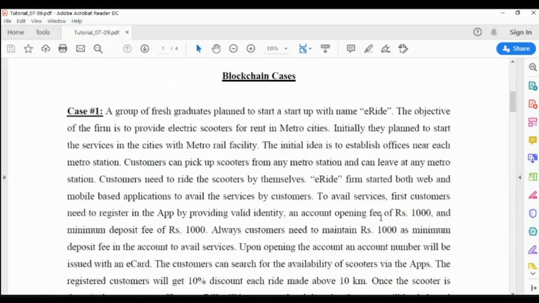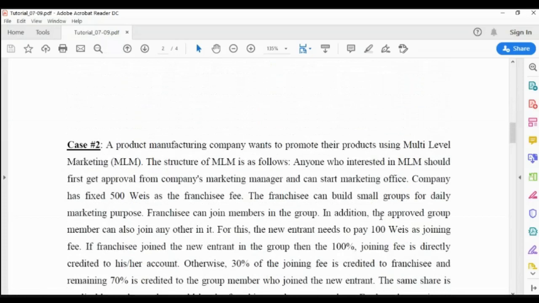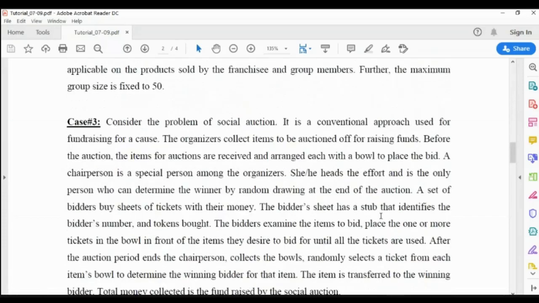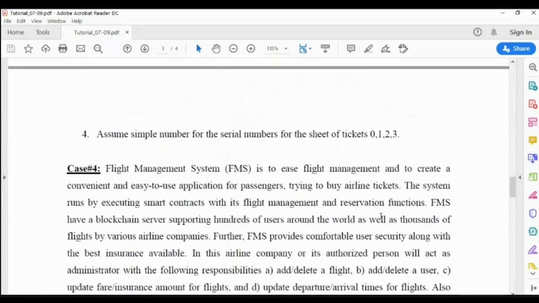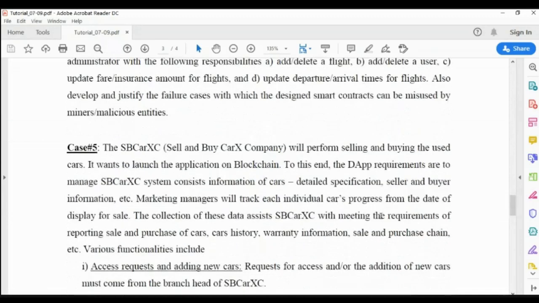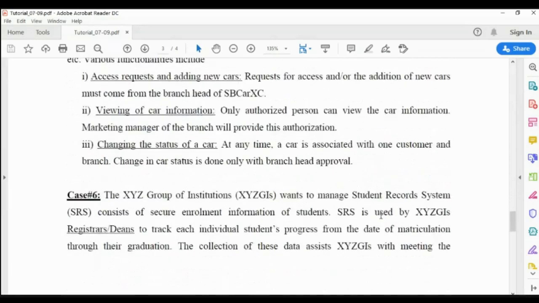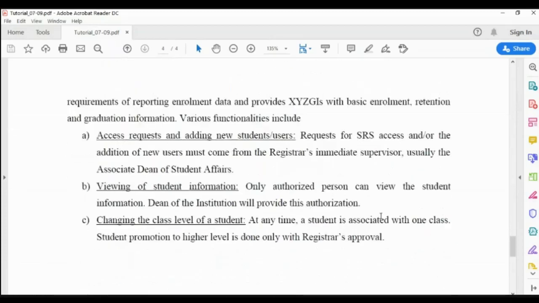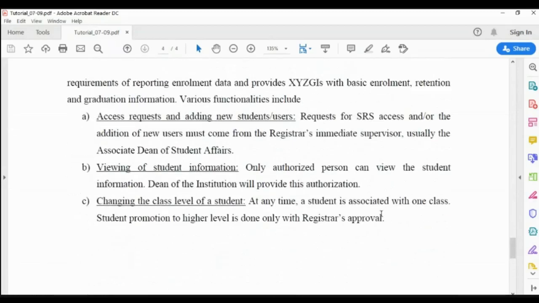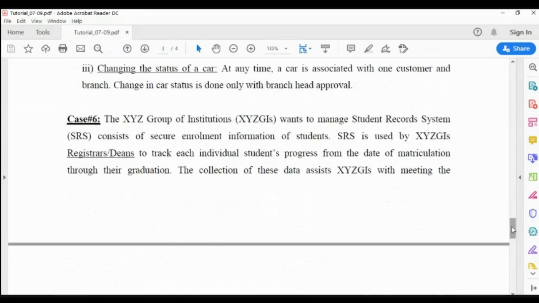So this already you have seen, case 1 and case 2 also we've seen, and case 3 is the auction related thing, and case 4 is a flight management system, and case 5 is related to car selling and buying, and case 6 is related to the education institution which maintains the student records and many other details. So like that, 6 cases were added.